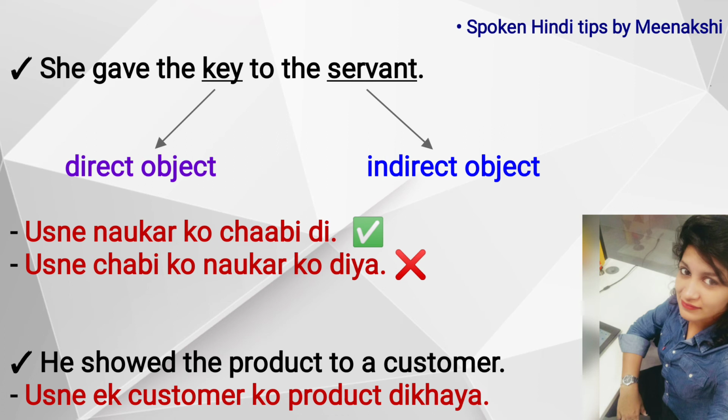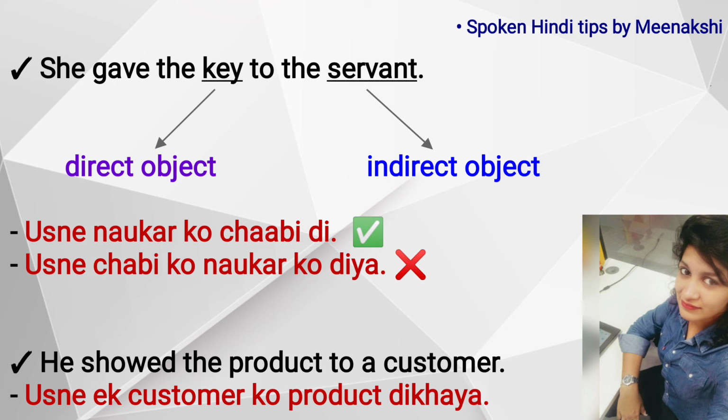Now the second example: he showed the product to a customer. The subject here is he. Now he is showing the product. So the product here is the direct object and he is showing the product to a customer, right?